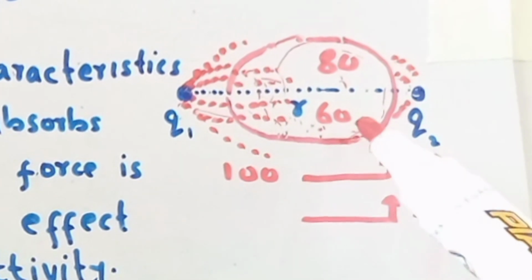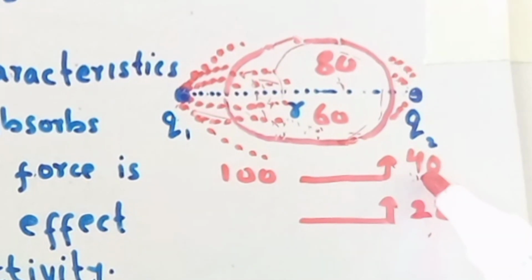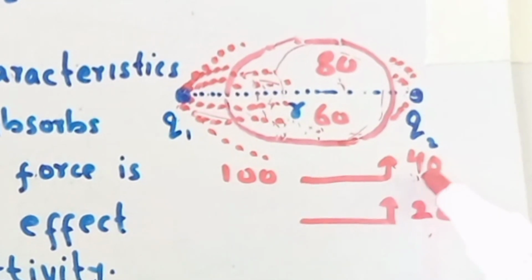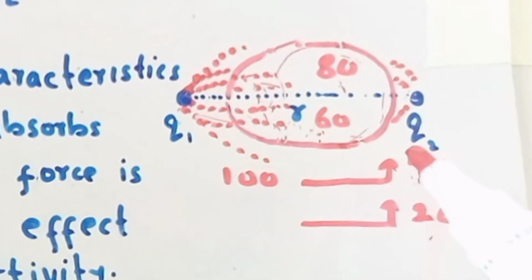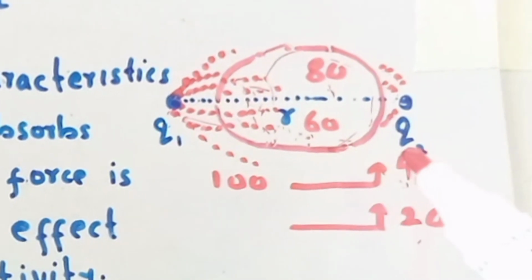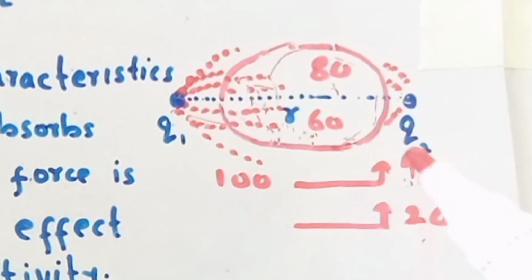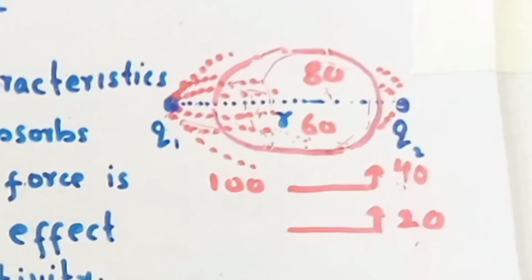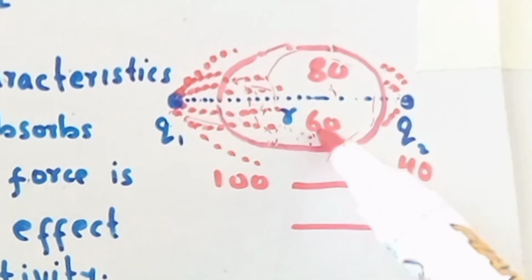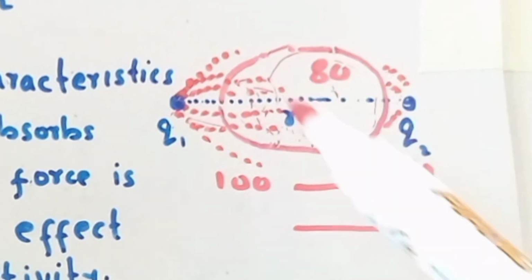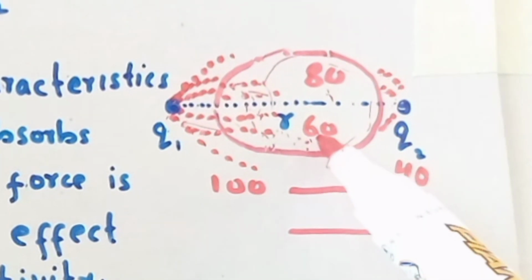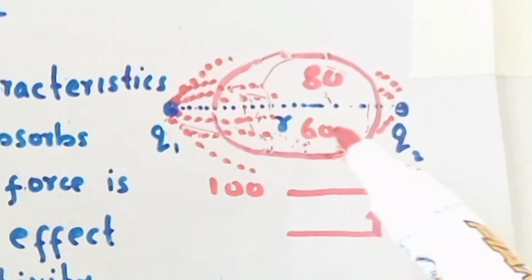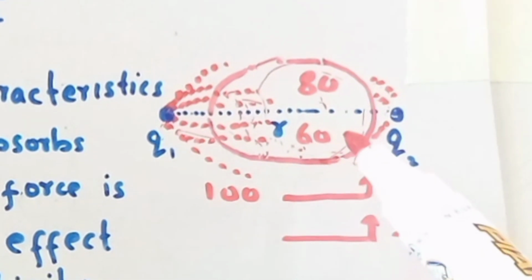The answer is 40. So the force it was applying is 100 threads, and how much is actually applied? 40. What happens to the 60? The material medium allows itself, it gives permission to itself to absorb the 60. This is left only 40.